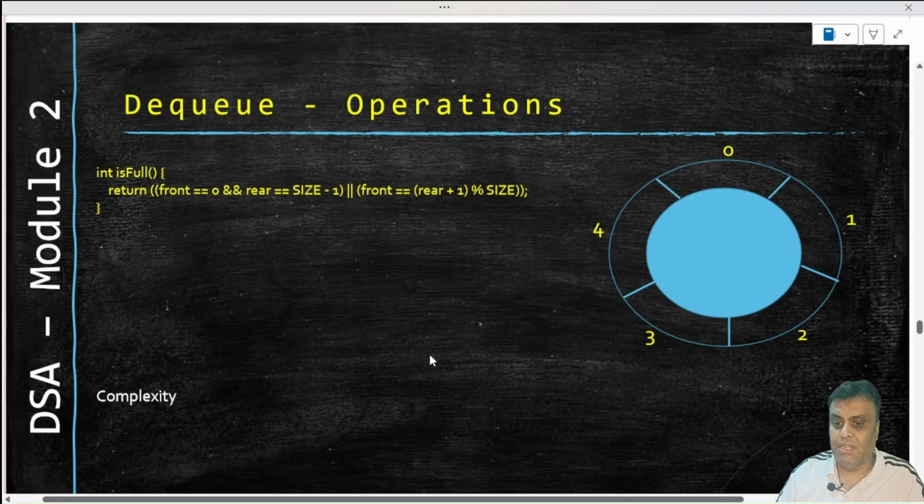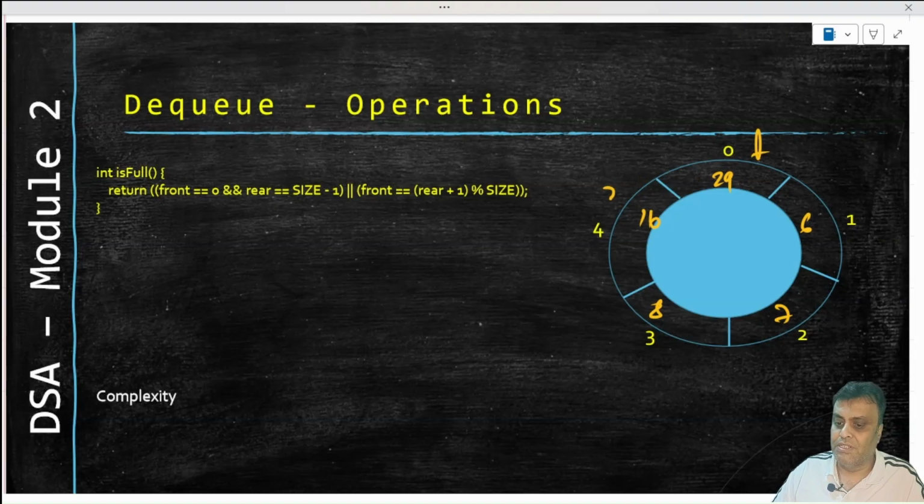If is empty is there, then is full. So we have 29, 6, 7, 8, 16. Where is our front? Here. Where is our rear? Here. Now listen carefully to this particular example. If this queue is full, we can understand that, right? So what is the case here? The case is that this rear is at 4, and what is 4? 4 is basically 5 minus 1.